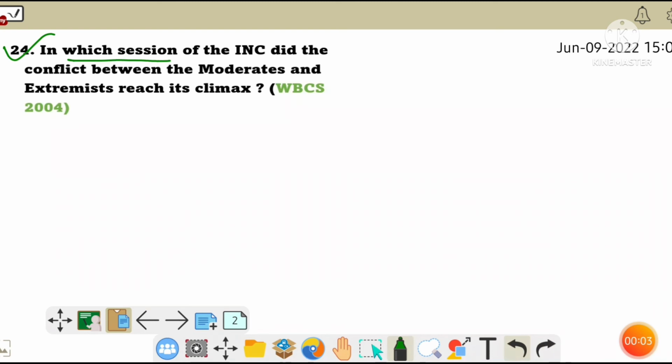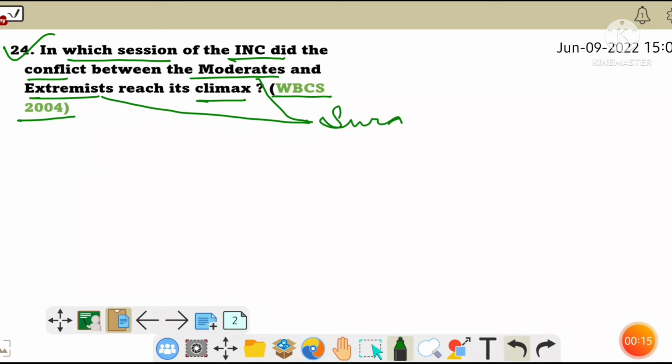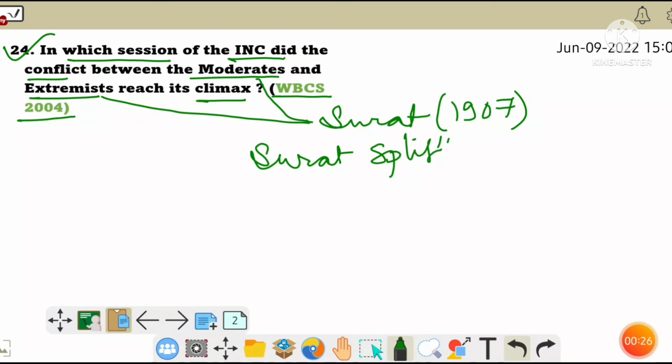Next, in which session of the Indian National Congress did the conflict between the moderates and extremists reach its climax? This question was asked in WBCS 2004. So moderates and extremists got separated in the Surat session of 1907. It is also known as the Surat split. And the president of the Surat session was Rash Behari Ghosh.